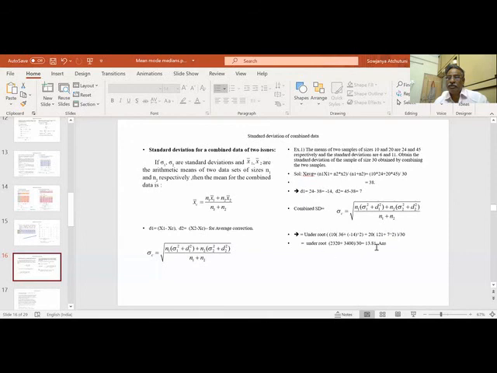When I calculate this, I get 13.81. You see, the standard deviation has increased. This one is 6, this one is 11, and it has increased to 13.81. This is how we combine the standard deviations of two data sets.